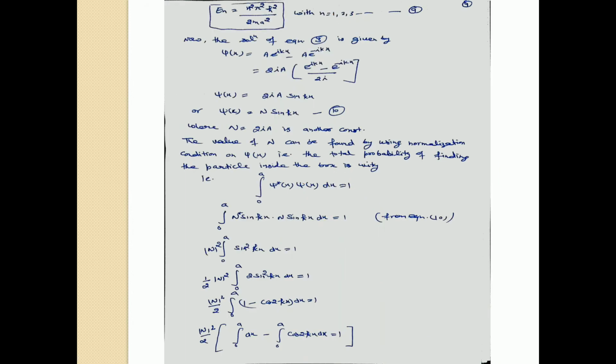And also for the negative values of n, the energy values will be the same. Therefore, no independent solution of the wave function exists. Therefore, the allowed values of n are 1, 2, 3 and so on. Therefore, this equation number 8 can be written as En is equal to n square pi square h cut square upon 2 m a square, having values of n from 1 to 3 and so on.